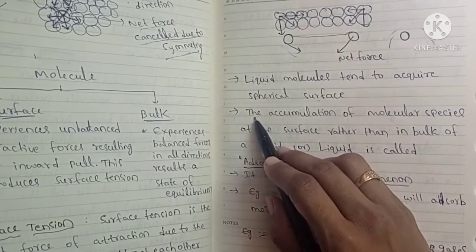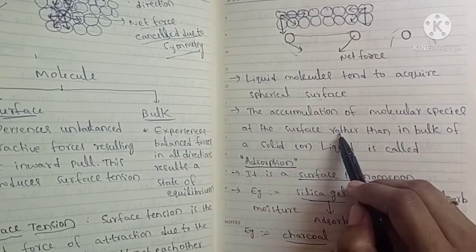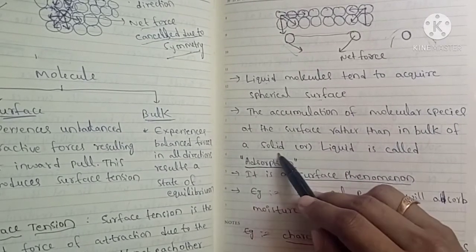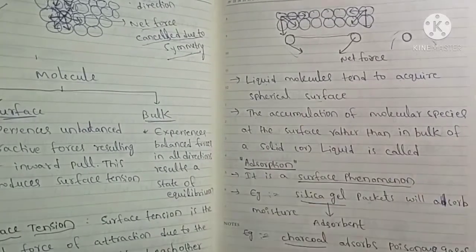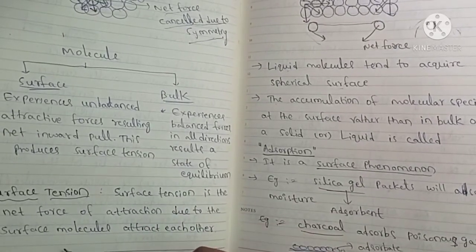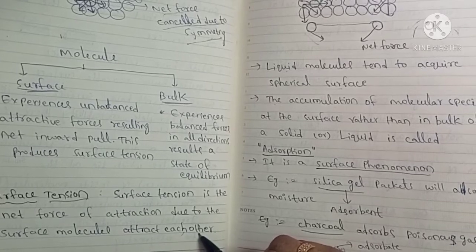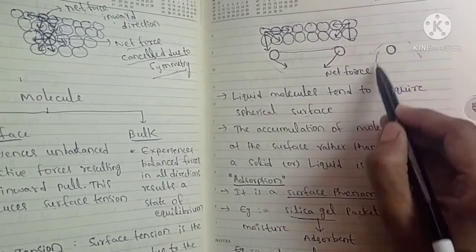So what is the definition? The accumulation of molecular species at the surface rather than in bulk of a solid. So this is a different part. Surface tension is the force of attraction due to which surface molecules attract each other. So they attract each other, that's why they occupy a spherical shape.